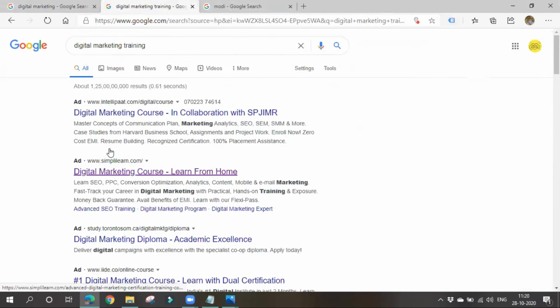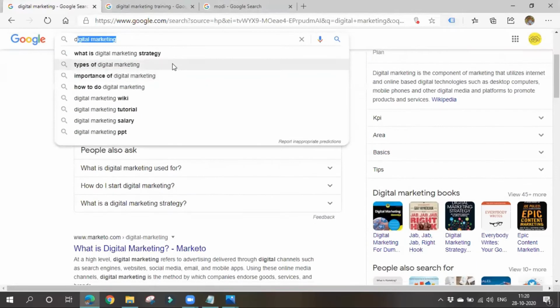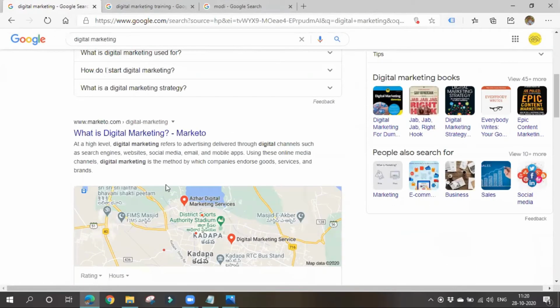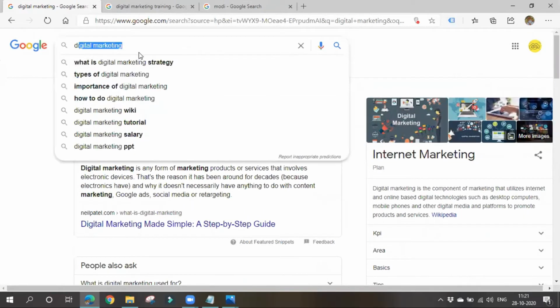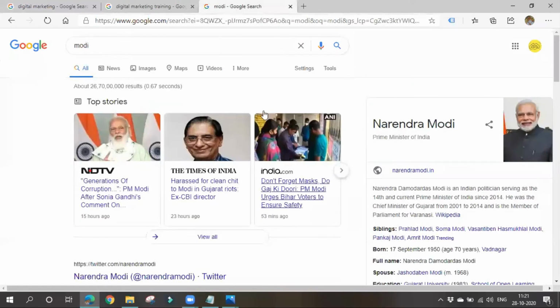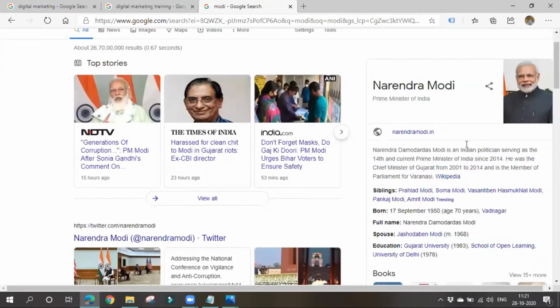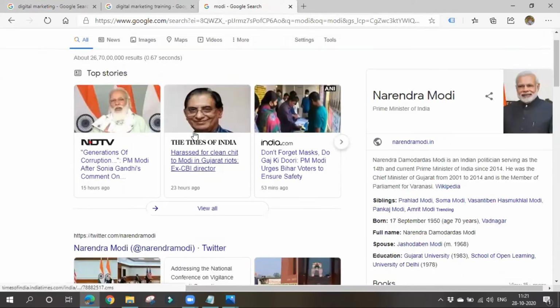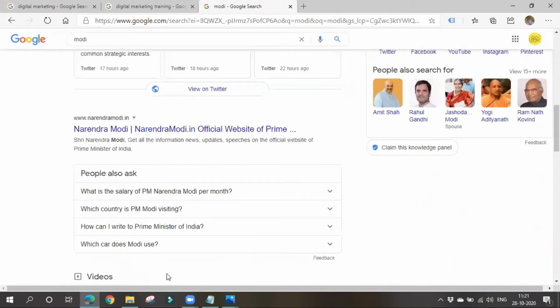So if you search for digital marketing training, we'll be getting ads. But for this search query, you didn't get any kind of ads here. So it depends on what you are searching for. If you search for Modi, you'll be getting this knowledge graph. For some queries you'll be getting this knowledge graph, and for some search queries you'll not be getting it. So based on the search query, the search results will be displayed.